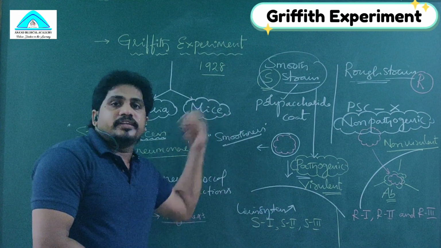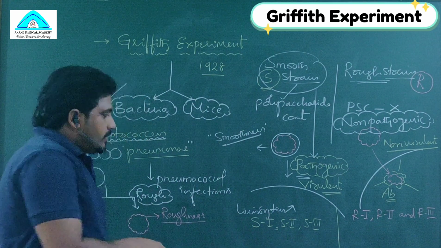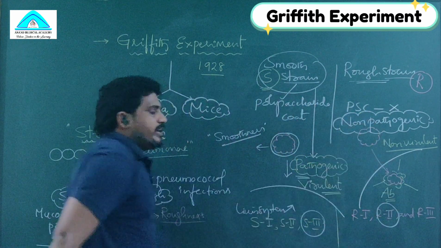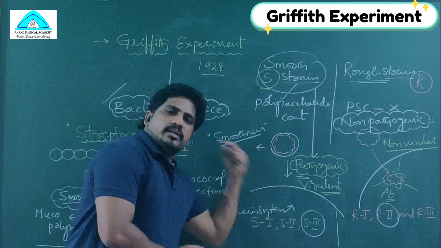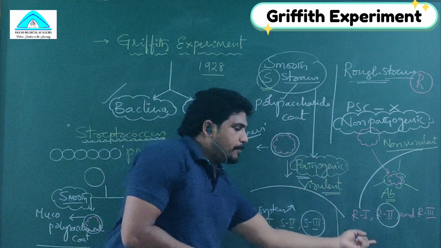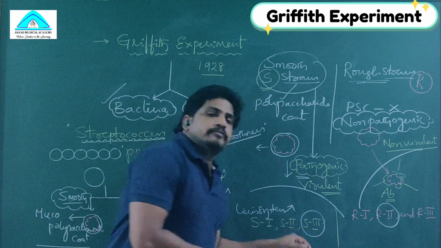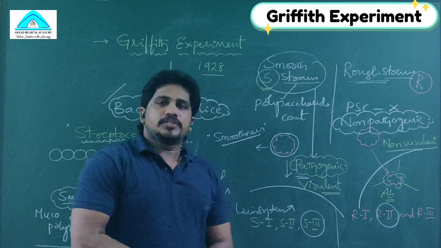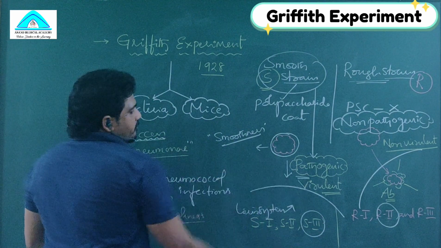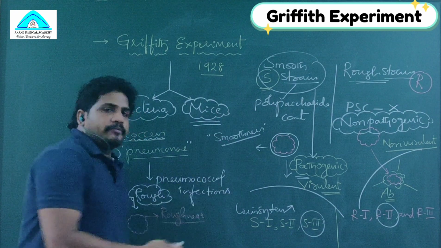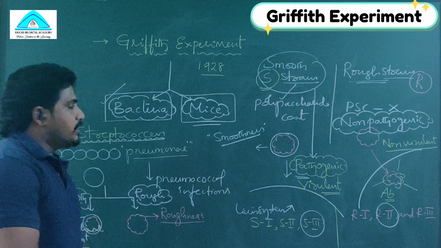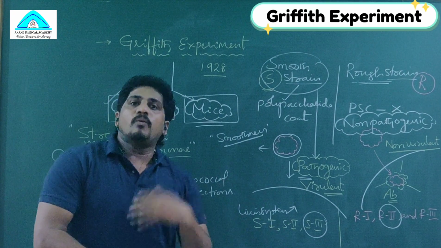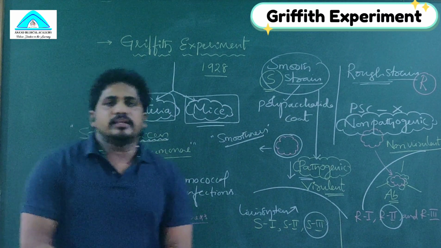What varieties Griffith used in his experiment is the main point: S3 and R2. Very important question. He used a rough strain and a smooth strain. Which type of rough strain did he use? R2. Which type of smooth strain? S3. These varieties he injected into mice to perform the transformation experiment. What steps did he conduct, and what conclusion did Griffith announce?